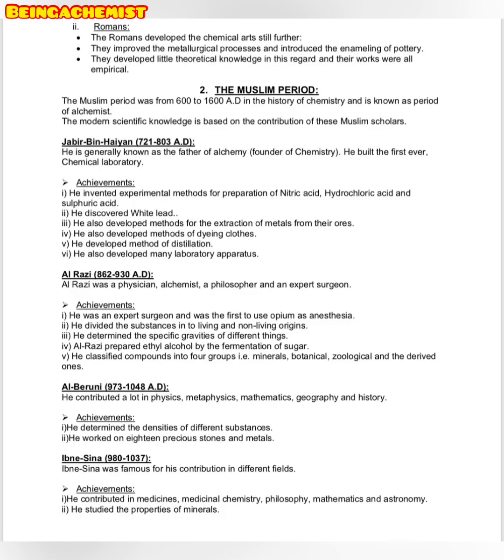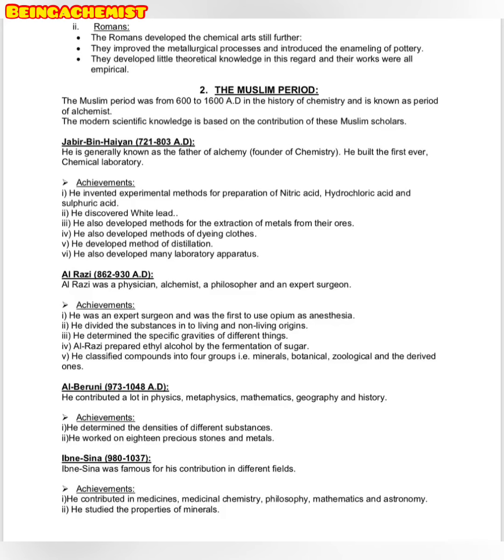He built the first ever chemical laboratory. So the question can be asked like this: who is the father or founder of chemistry? And you must know that Jabir bin Hayyan is considered the founder of chemistry, and he also built the first ever chemical laboratory.